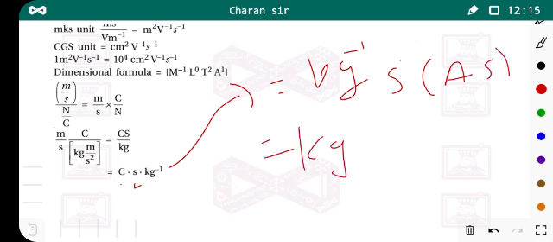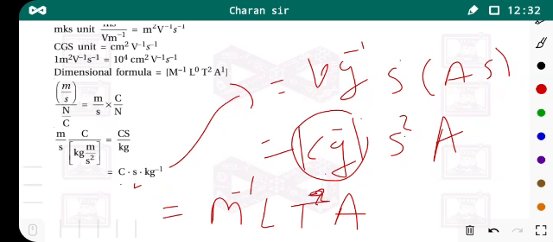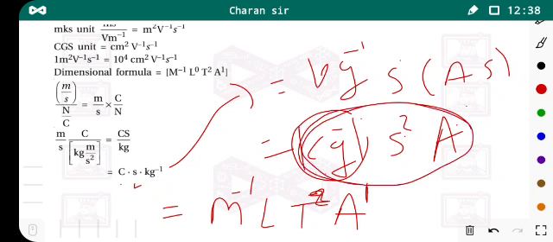That means kg inverse second square into ampere. Now we know the dimensional formula is M L T A. Here kg is mass, so inverse, minus 1. Here second is 2 plus 2, and ampere is 1. Here we do not have the length value, that is 0. So this is the derivation of the dimensional formula for mobility.